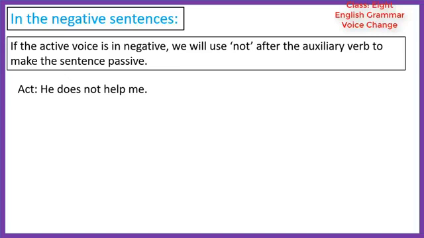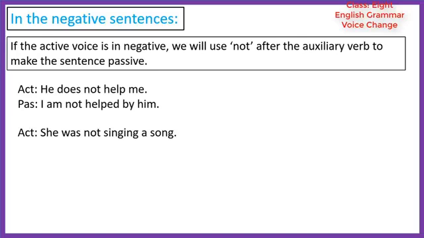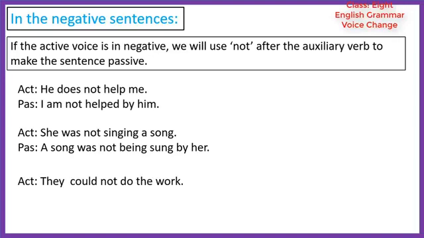The sentence is in present tense. So the passive form will be I am not helped by him. Look at this sentence. She was not singing a song. The passive form will be a song was not being sung by her.